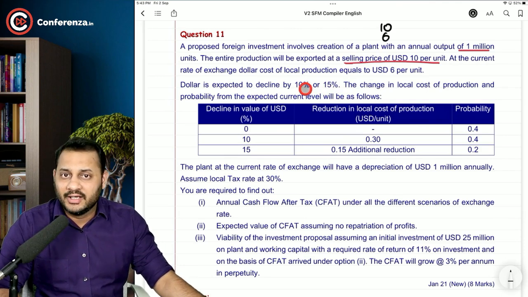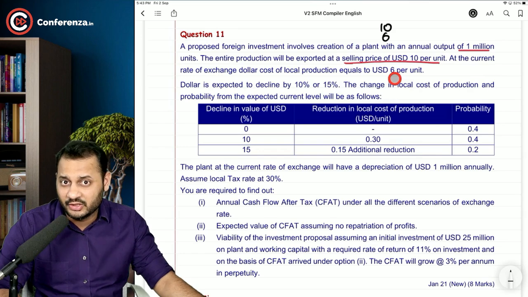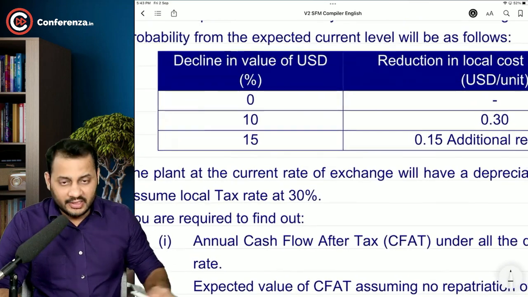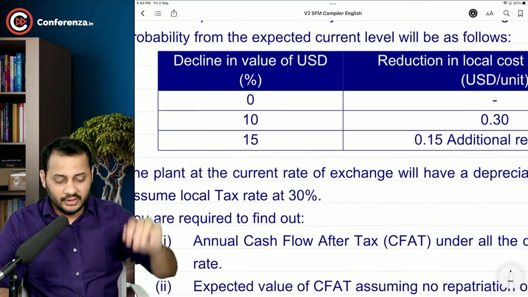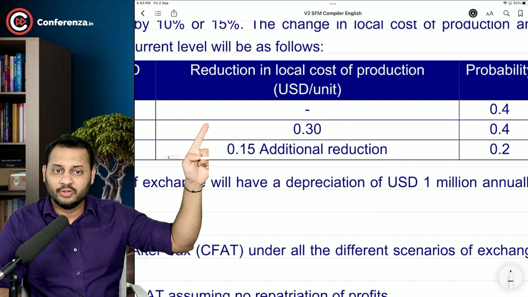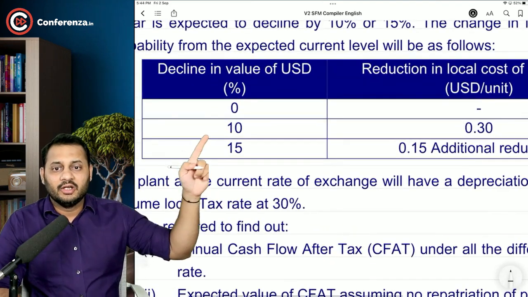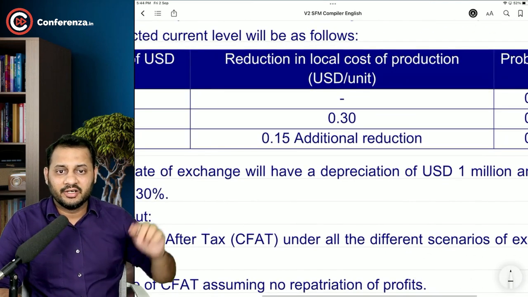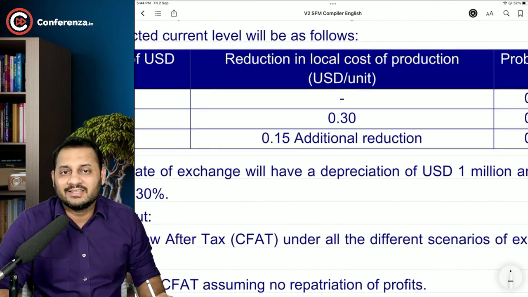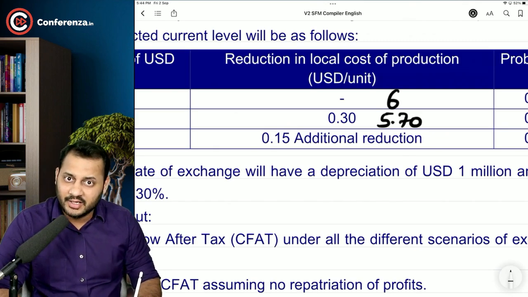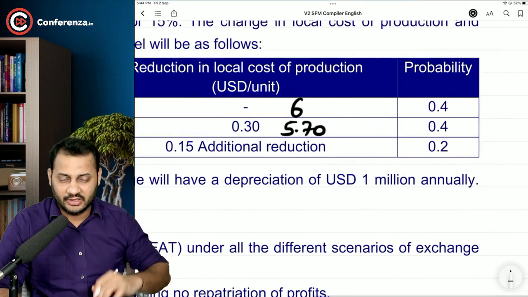And if the dollar declines, this variable cost of $6 will also decline, and that is given in this table. Understand, if there is no decline in the dollar value, there will be no reduction in the local cost, and the chances of this are 40%. If the dollar value declines by 10%, the reduction in the local cost will be $0.30 per unit. That means it will come down from $6 to $5.70. Am I right? And the chances of this are 40%.